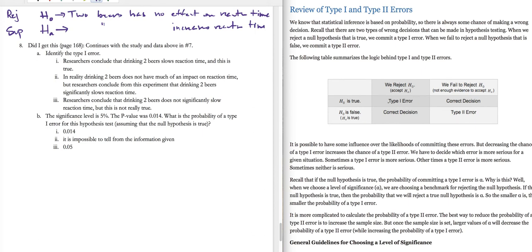The type 1 error specifically would be that HO really is true. For a type 1 error, the HO would in fact be true, and we should not have rejected it. So just thinking about in terms of that normal distribution, right? 0 was at the center, we were off to the left.